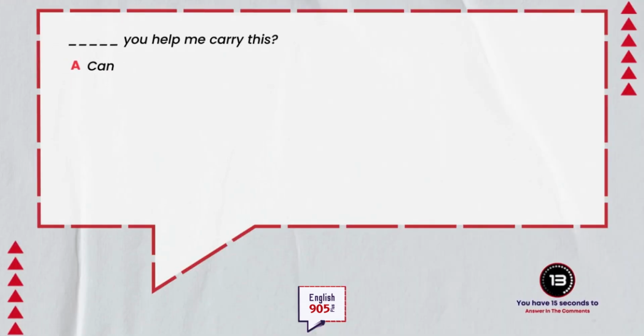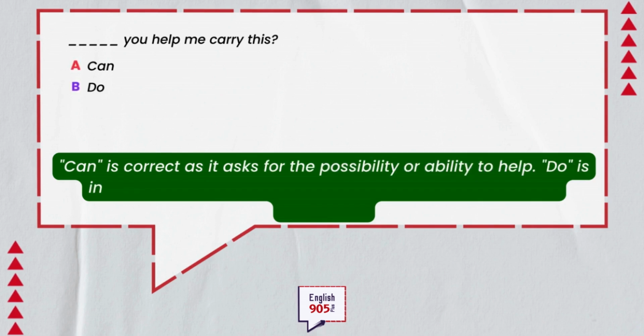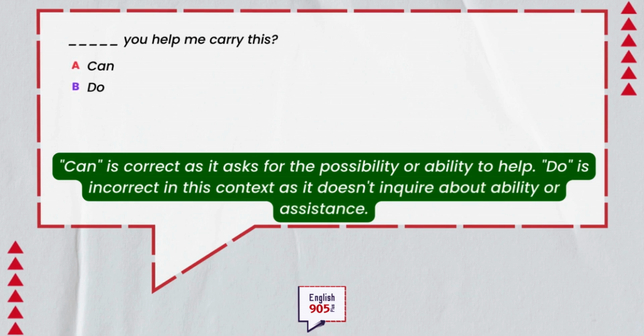A. Can you help me carry this? B. Do you help me carry this? Which one is correct? Answer in the comments below. Can is correct as it asks for the possibility or ability to help. Do is incorrect in this context as it doesn't inquire about ability or assistance.